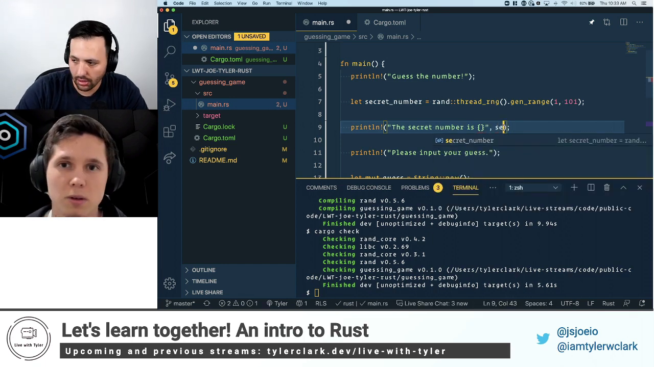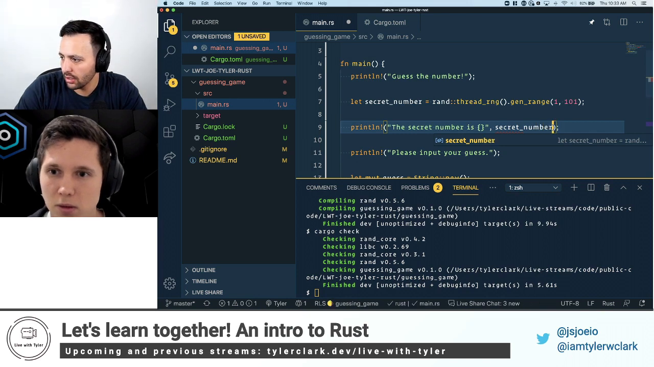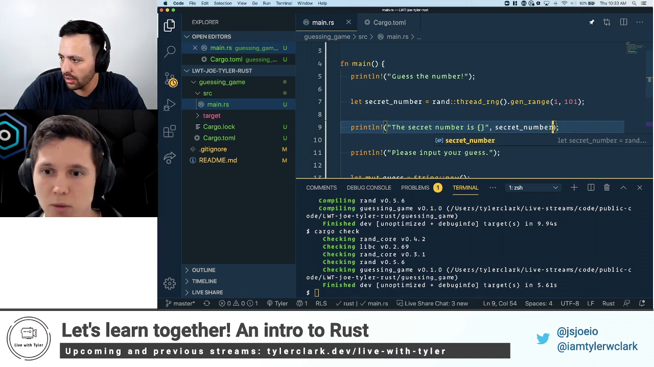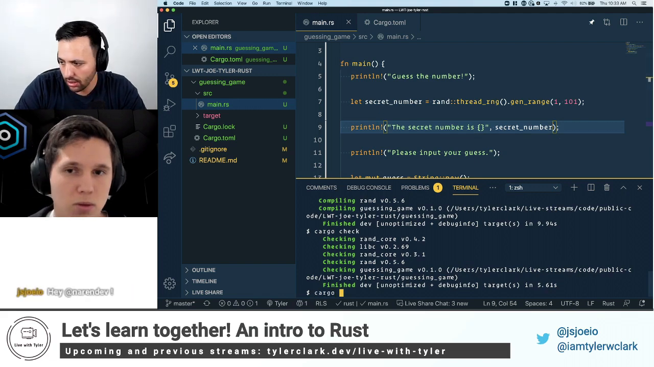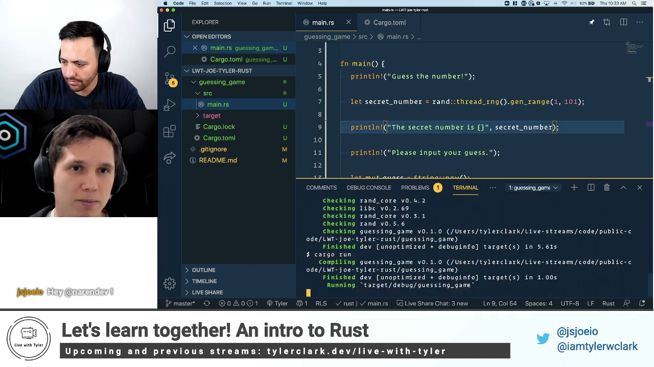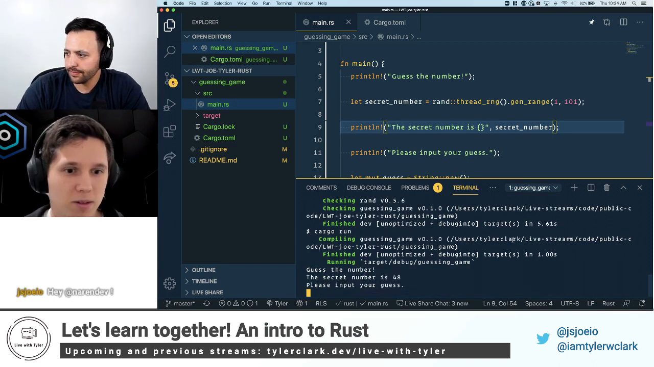And then here, secret number. So now we can do cargo run. Wait, is it run? Yep. Okay. Secret number is 48. Cool.